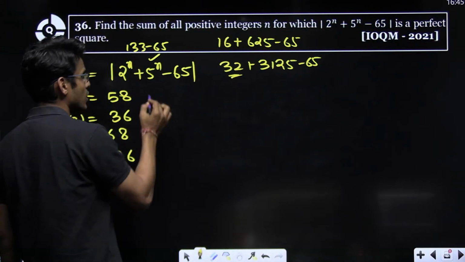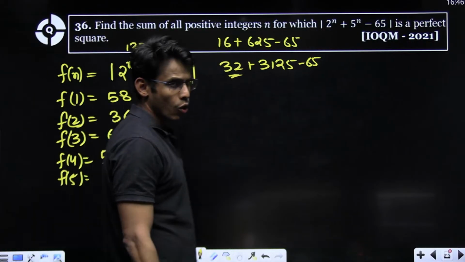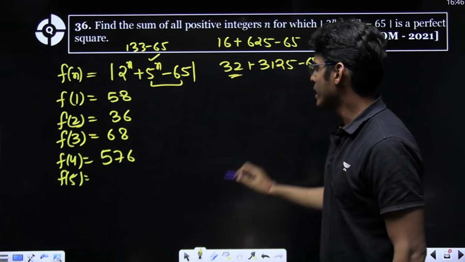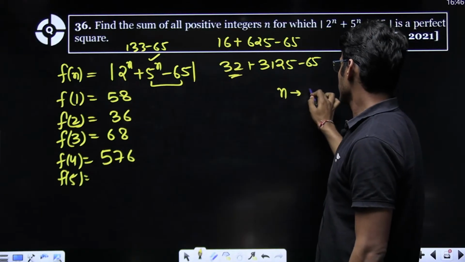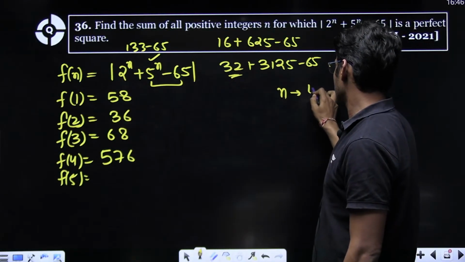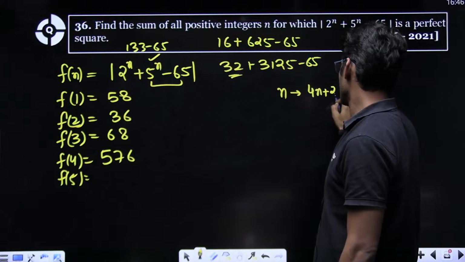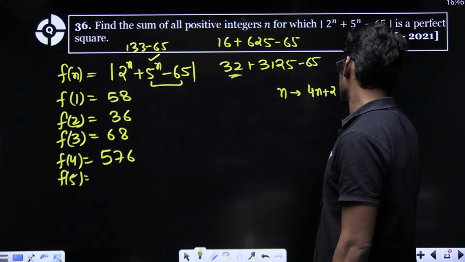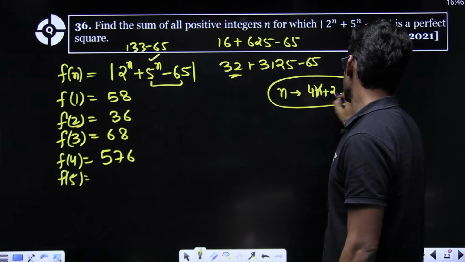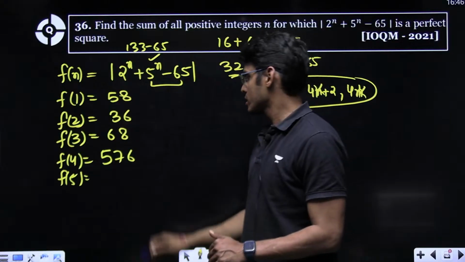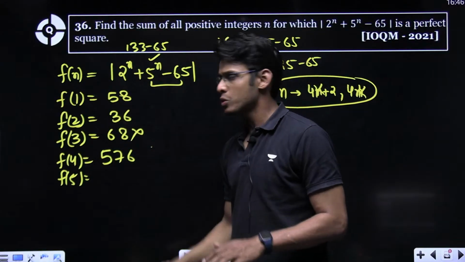So, if I see closely, the unit digit of this is always 0. So, n can be either of the type 4k plus 2 or 4k, because the unit digit cannot be 8. For example, in any perfect square, unit digit cannot be 8.